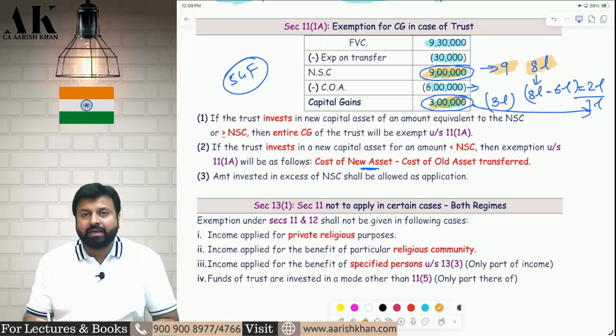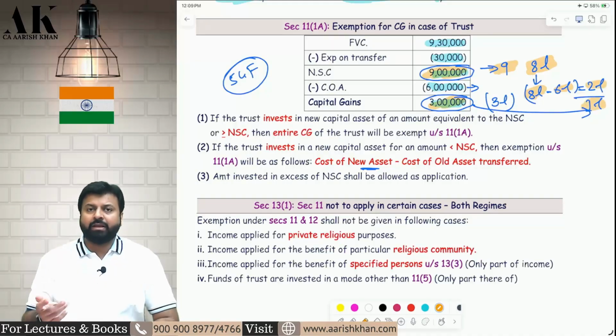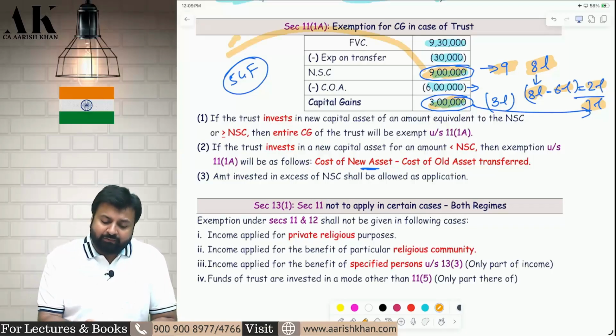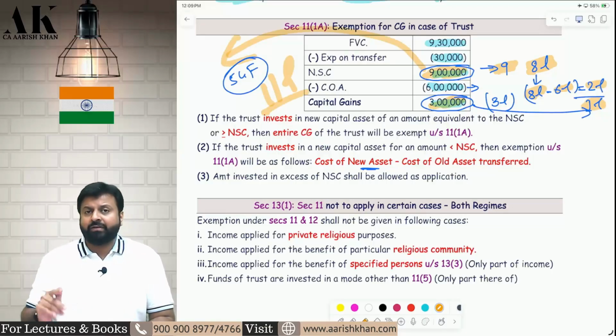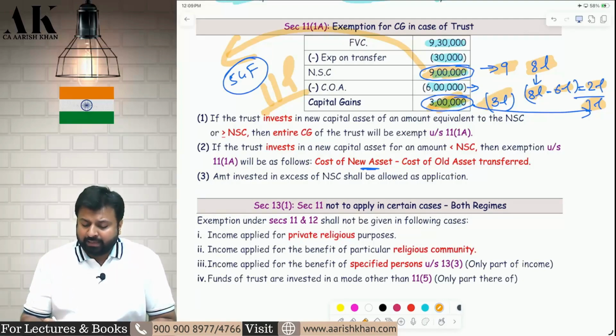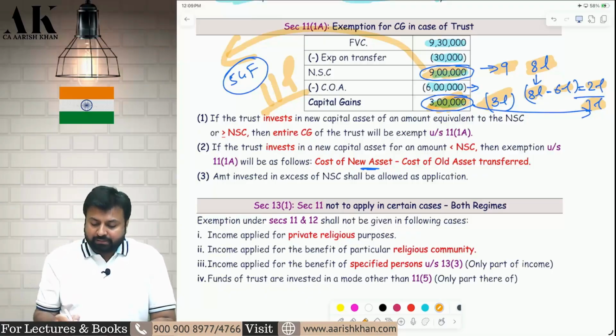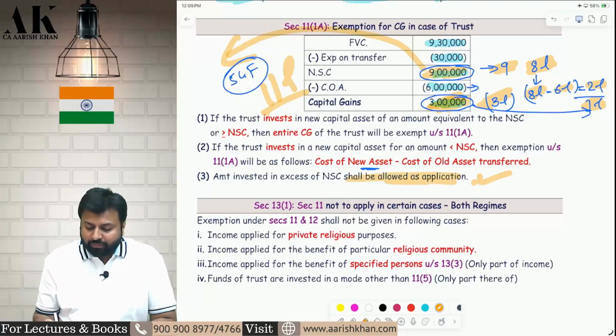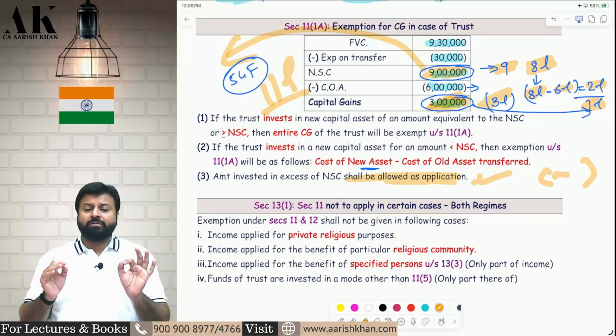If you reinvest less than 9 lakh rupees, then cost of new asset minus cost of old asset will be exempt and the remaining amount will be taxable. Sir, what if I reinvest more than 9 lakh? Suppose I invest 11 lakh, then obviously, if you invest more than 9 lakh, the entire 3 lakh capital gains will be exempt and the excess 2 lakh will be considered as an application also. Excess 2 lakh you can claim as an application and you can reduce from the income of the trust.